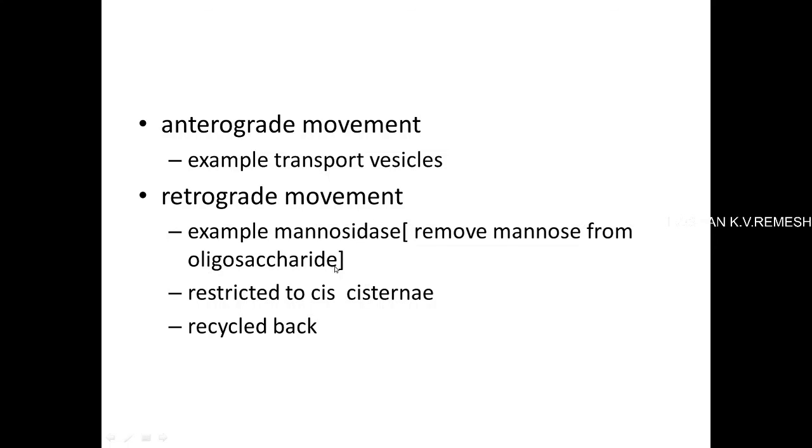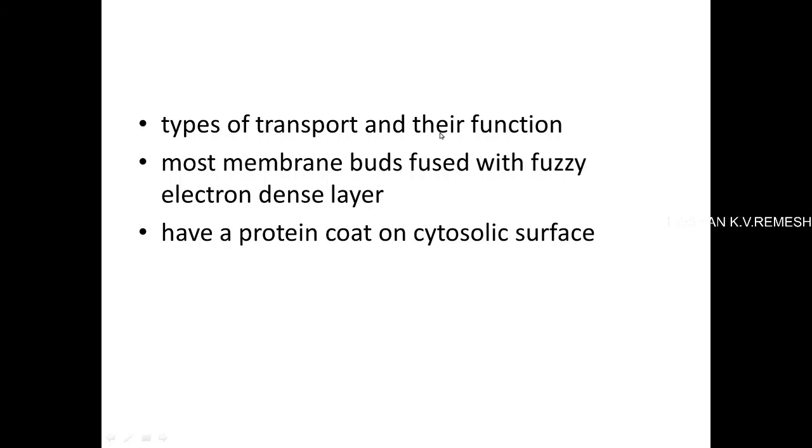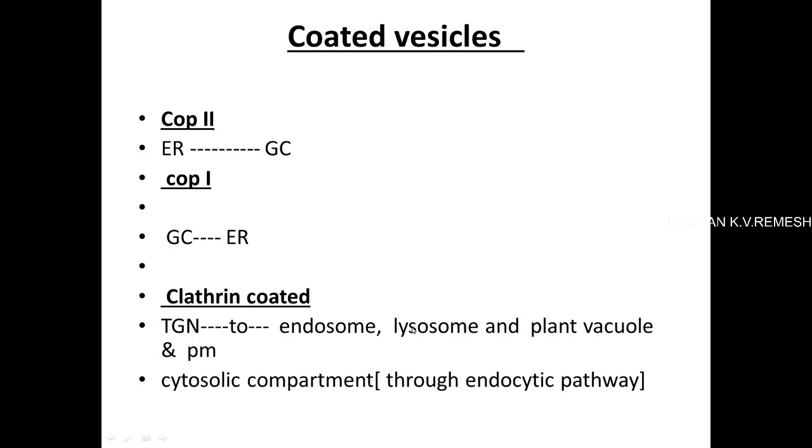For example, some proteins like the SRP receptor are specifically present in the endoplasmic reticulum. They also, by mistake, can be moved to the Golgi network. So bringing those kinds of proteins from the Golgi network to the endoplasmic reticulum can also be categorized under retrograde movement. All of these are possible by the movement of these vesicles. These vesicles have a membrane layer with a protein coat on the cytosolic side, so they are also known as coated vesicles.